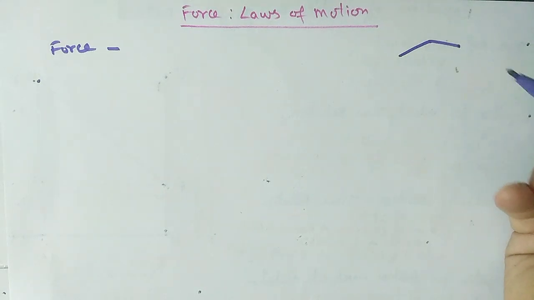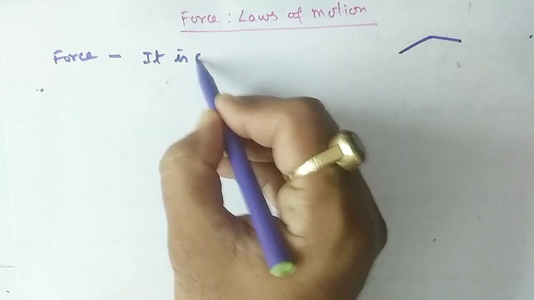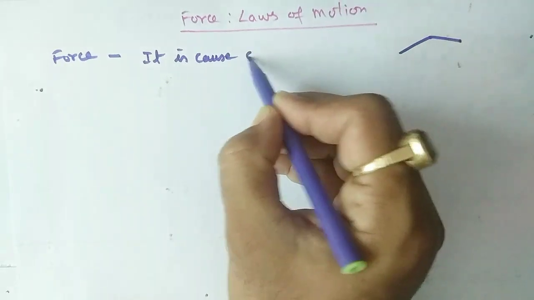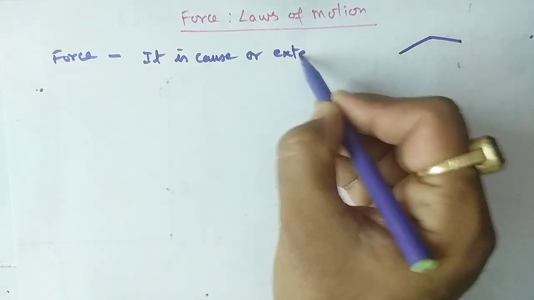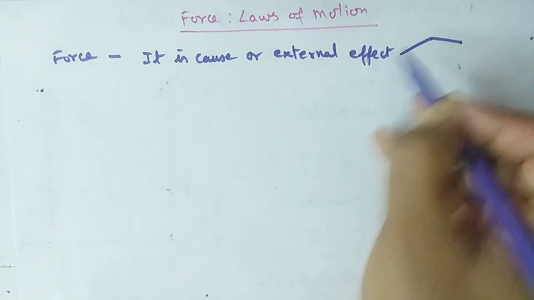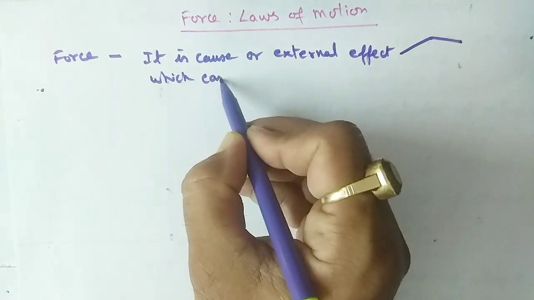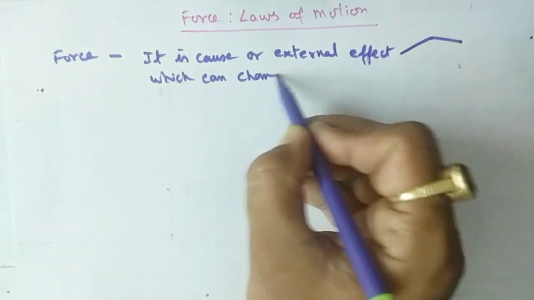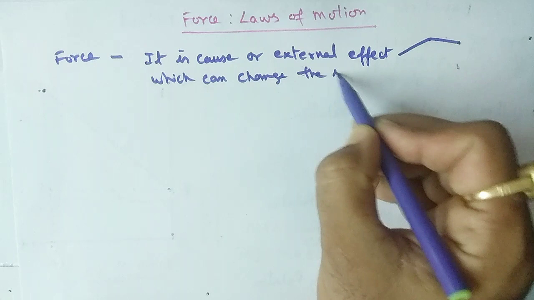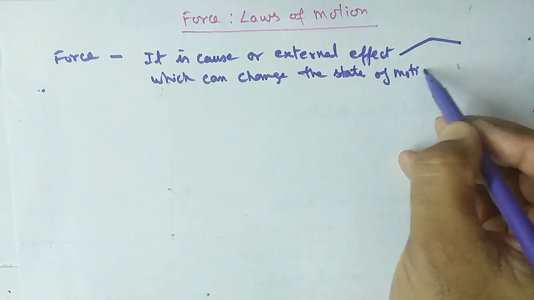So force is the external cause, or external effect, which can change the state of motion.